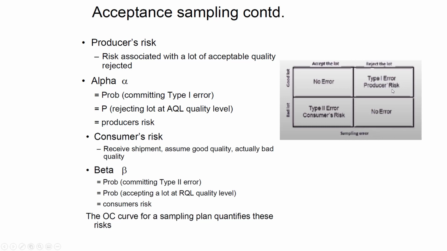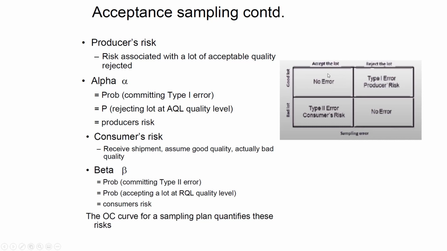Type 1 error is the case where, for example, a producer is producing good items, with only a very minute ratio of defective items. Let's suppose 95% are good, but 5% are defective products. If the inspector inspects and finds no defective items, she will accept the lot. That is okay.